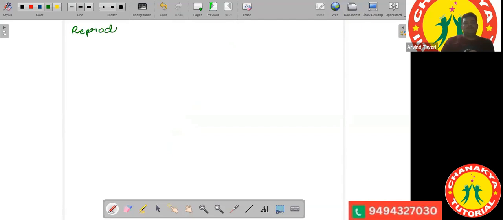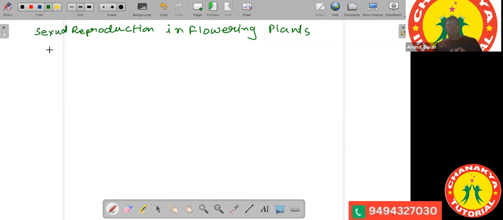We have reproduction in flowering plants. So sexual reproduction in flowering plants we are going to study. If you observe the plants, there are different types of flowers. We generally observe two types of flowers: a unisexual flower and a bisexual flower.